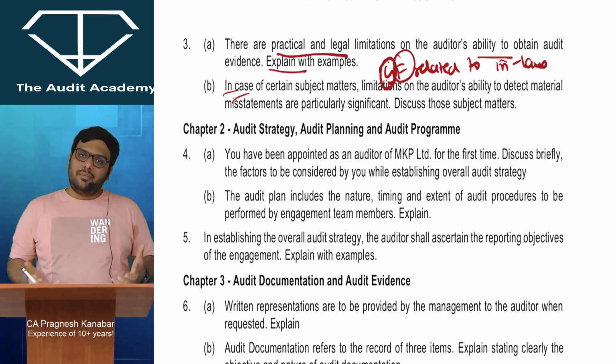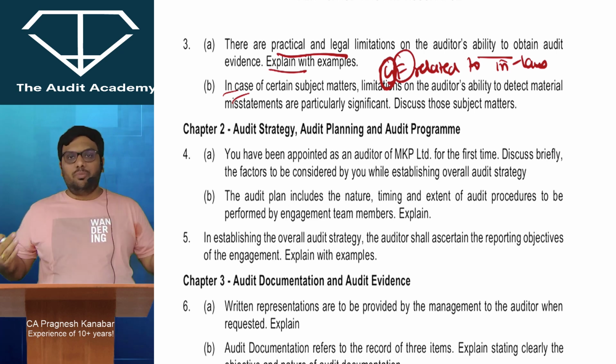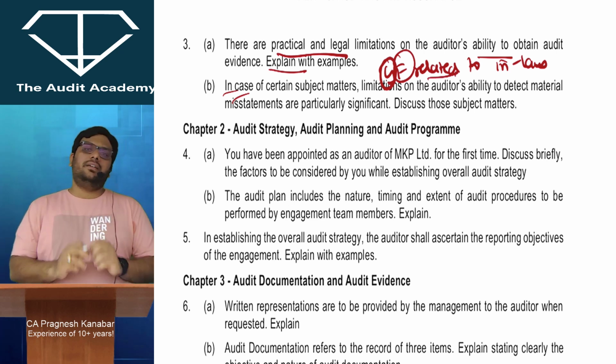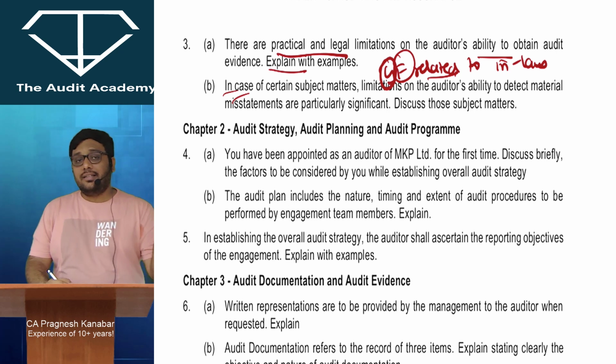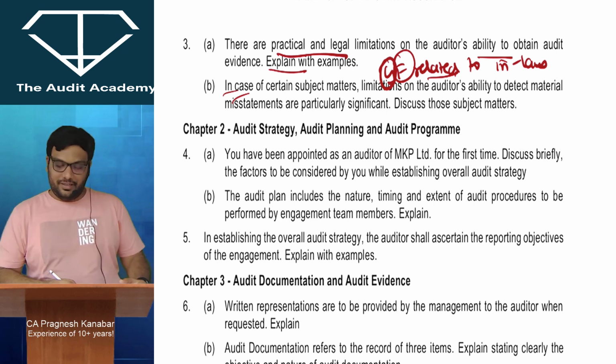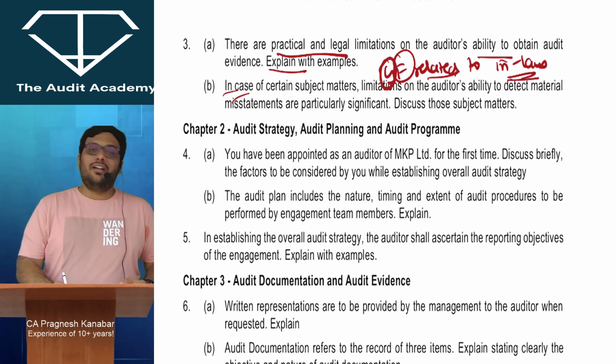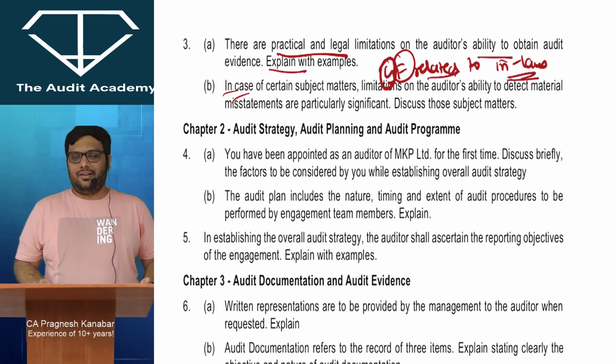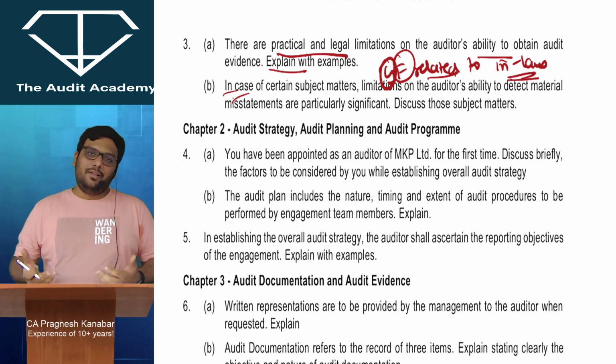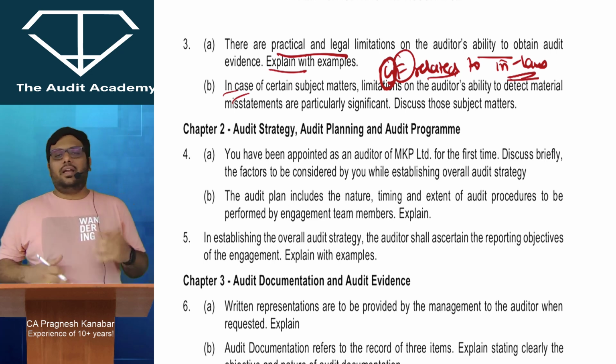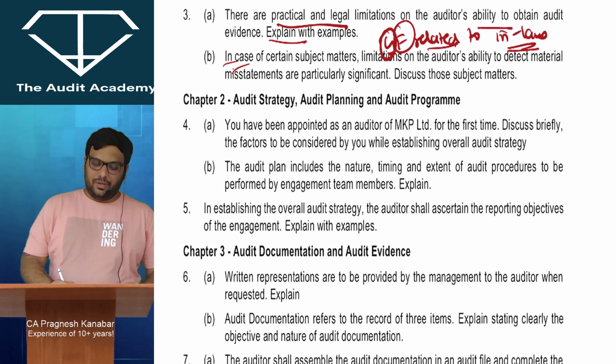Fraud involving senior management is very difficult to find out because they will manipulate everything. Related party transactions, holding subsidiary transactions and stuff. Ask Adani, it is very difficult to find out if there is an error over there. And then non-compliance with laws and regulations. If someone is not complying with laws and regulations, they will plan it very smartly, and hence it is very difficult to find out that particular point.